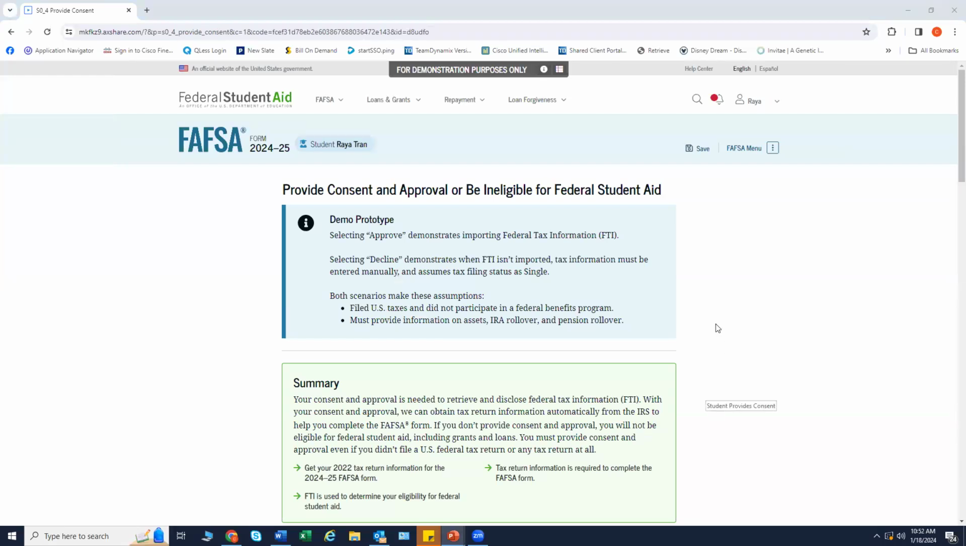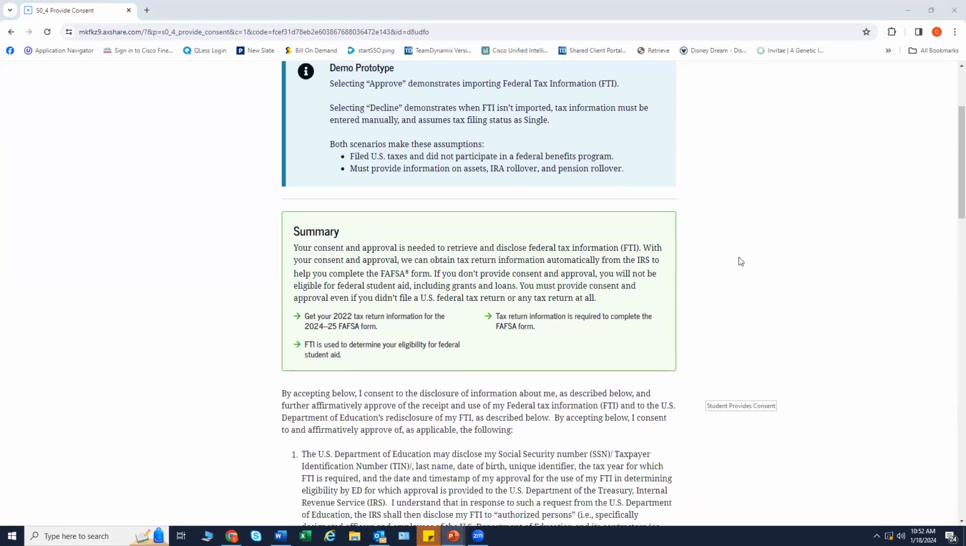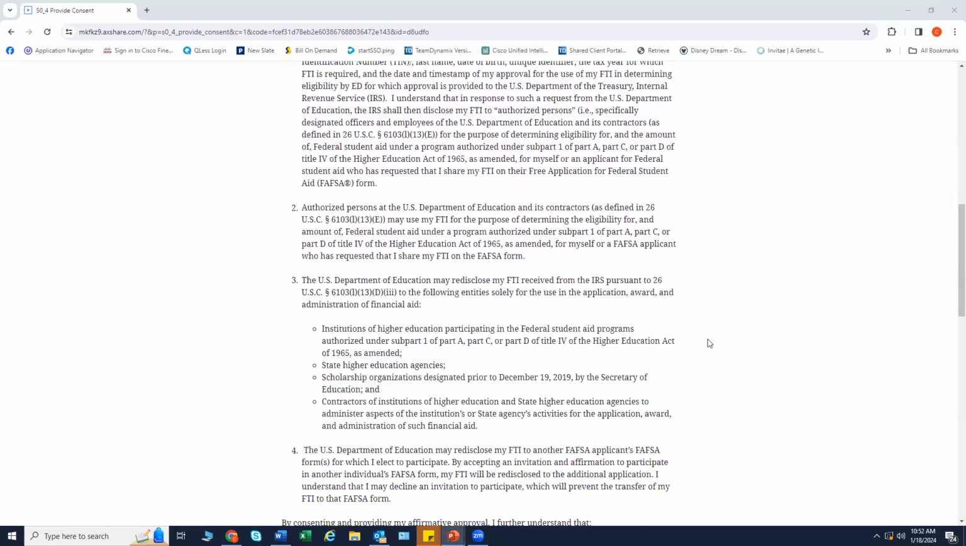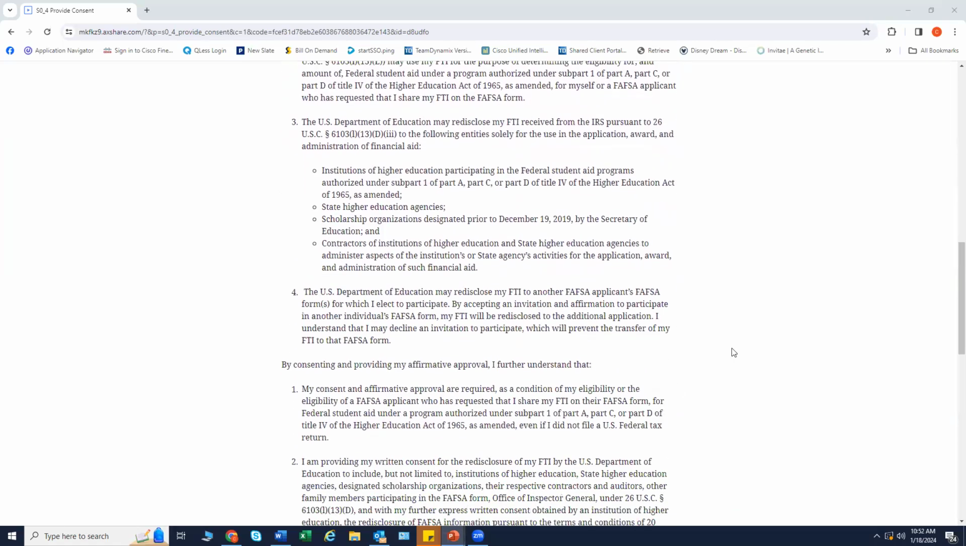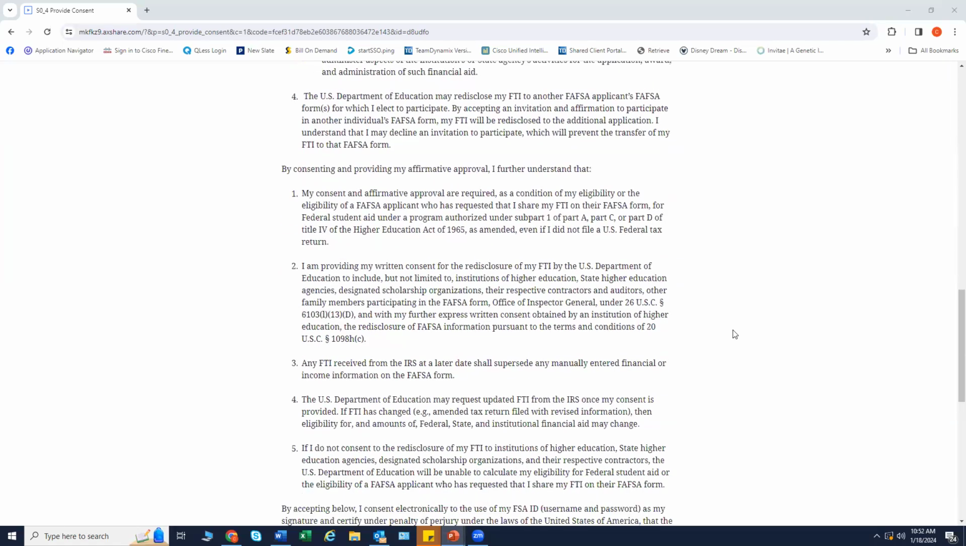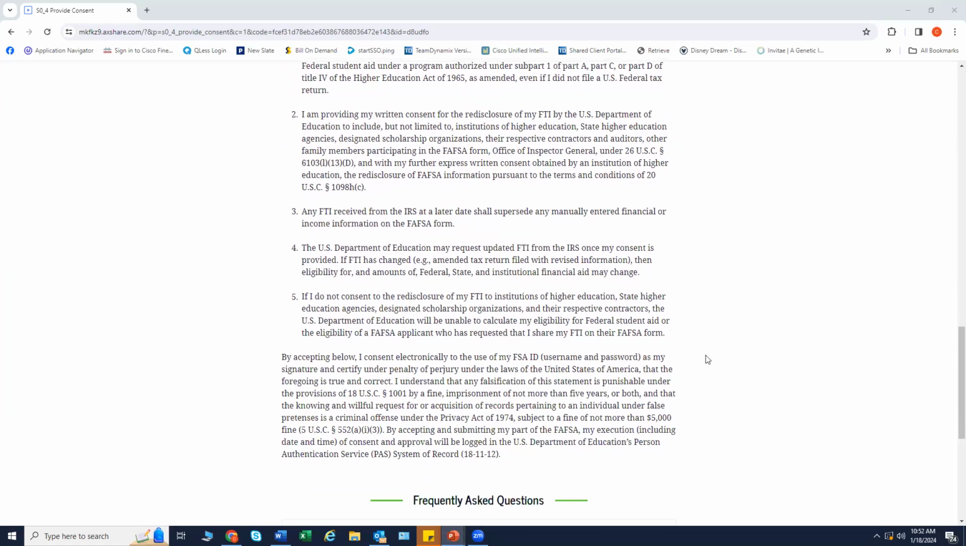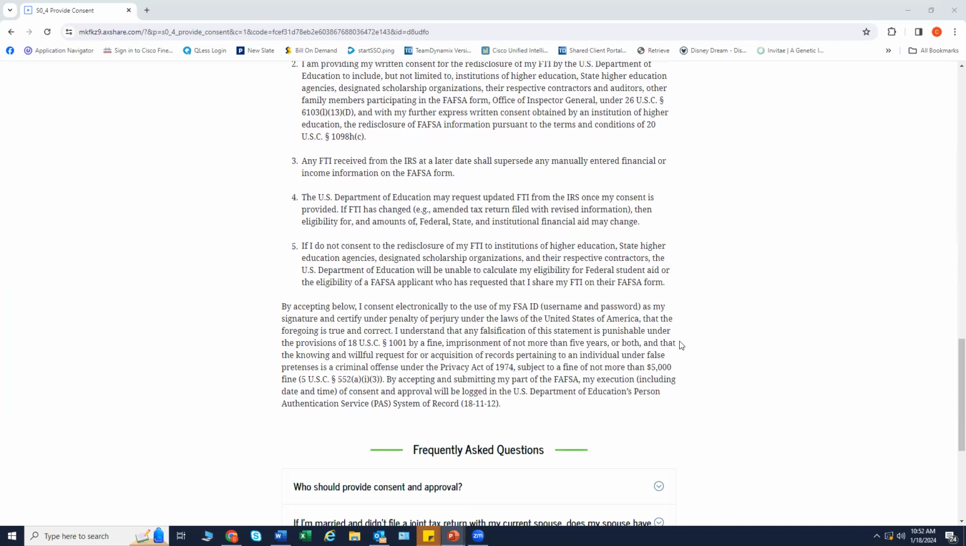This page informs the students about consent and their federal tax information. By providing consent, the student's federal tax information is transferred directly into the FAFSA form from the IRS to help complete the student's financial sections. The student needs to select Approve at the bottom to provide consent and then is taken to the next page. If you do not provide consent and approval, you will not be eligible for federal student aid. That includes grants, loans, and any need based aid at Pace University.